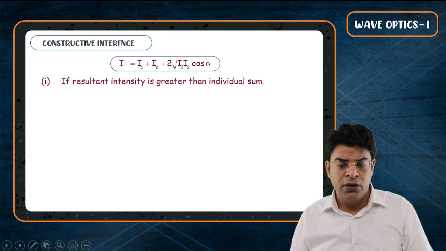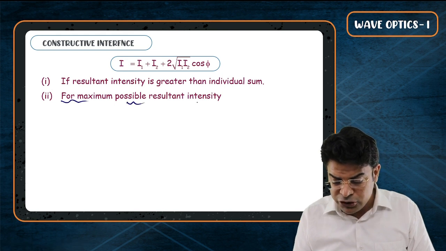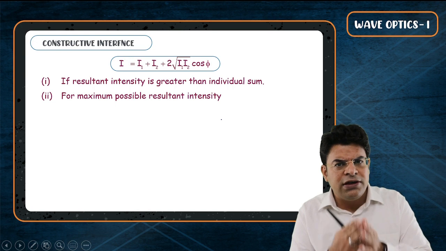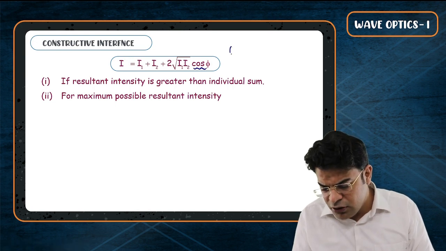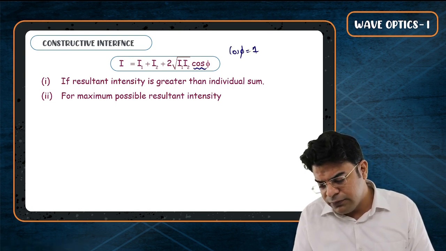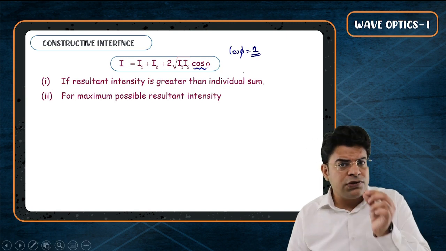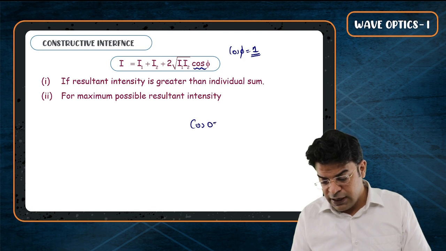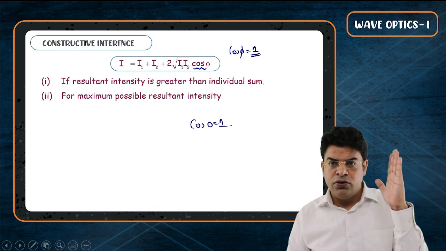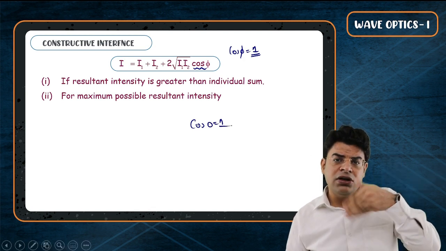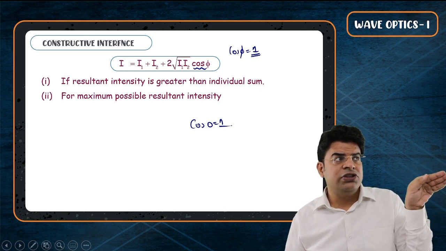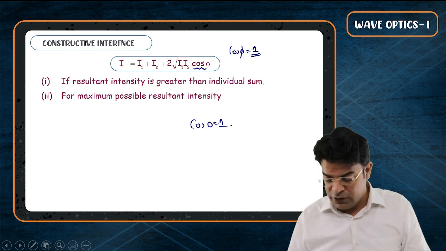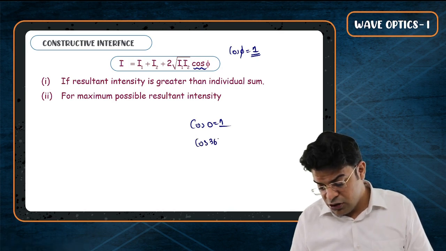Now bachcho, for maximum possible resultant intensity, what will you say? Sir, if you want maximum possible resultant intensity, then this quantity cos phi should be equal to 1. Yeah. And cos phi is 1 for which value of phi? So we know that cos 0 is 1, and then sir cos 90 is 0, cos 180 is minus 1, cos 270 is 0, cos 360 is 1. So which other value of phi you get cos phi to be 1? So cos 360 is 1.